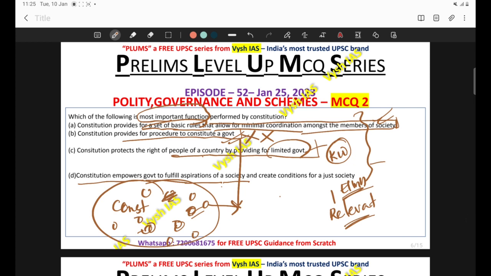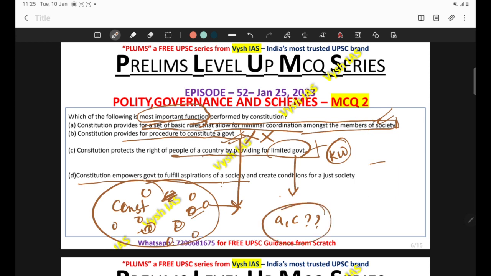Then come to the next statement. Constitution protects the right of the people of a country by providing for limited government. Yes, it is also making sense. So we have to choose between option A and C. C also we have to keep in reserve. Let's check. Then come to the next, D. Constitution empowers government to fulfill the aspirations of a society and create conditions for a just society. Out of this A, C and D, A and C are making more sense than D, even though D is also making sense. The last statement is also making sense.